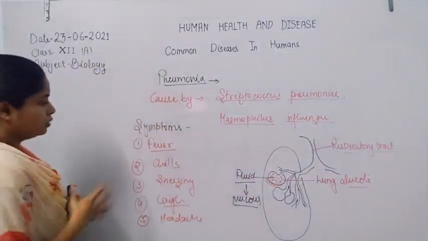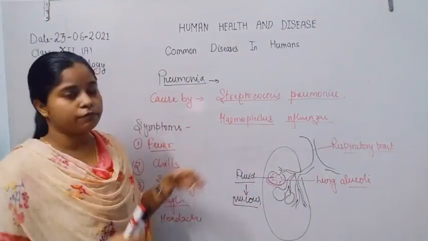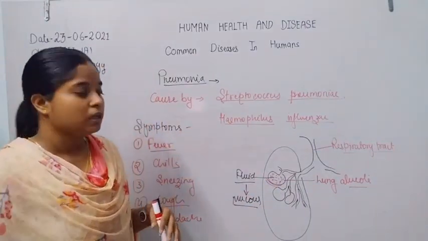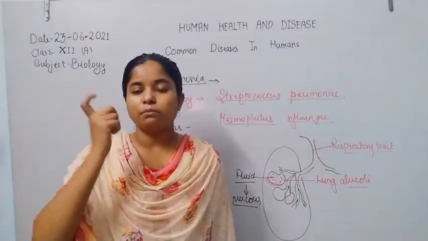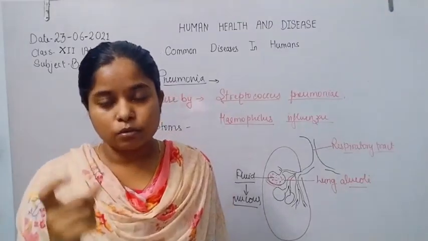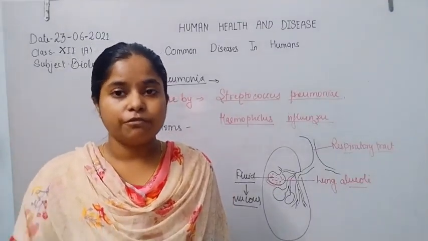Now, how does the disease spread from one person to another? It spreads through aerosols, through the droplets released by the infected person.